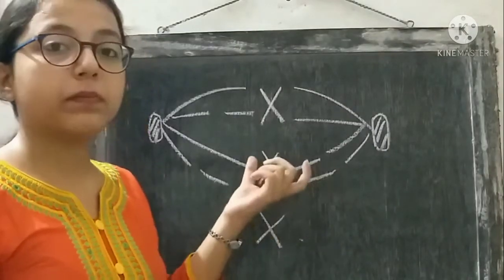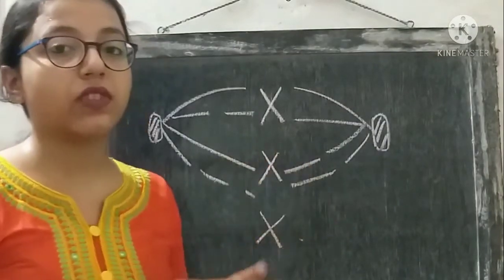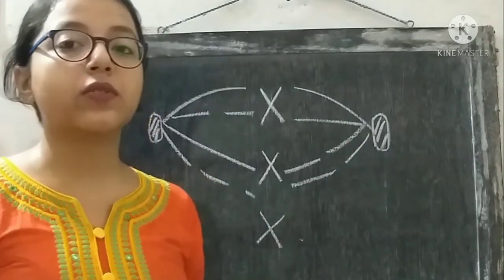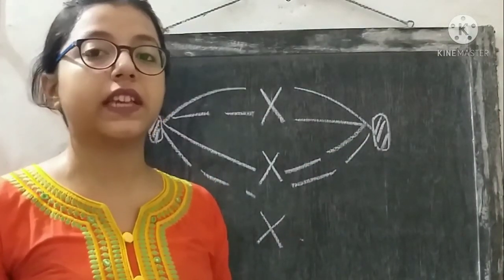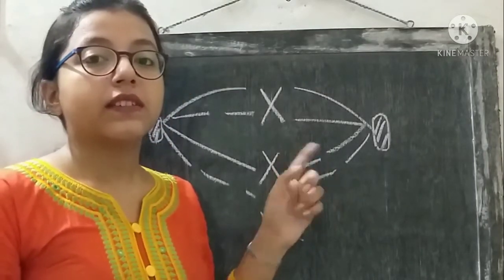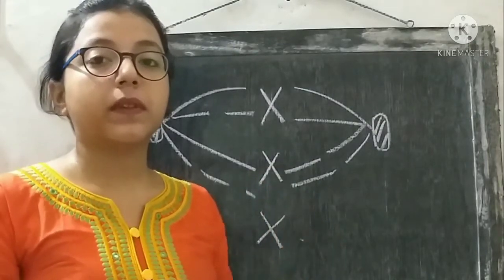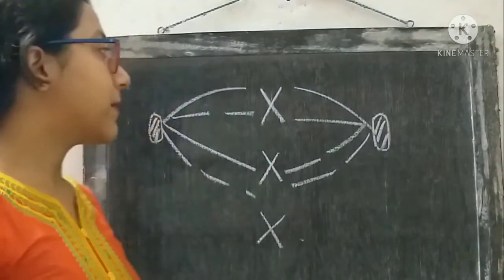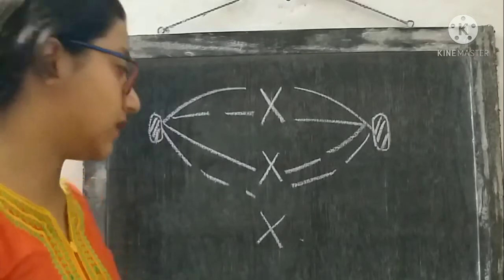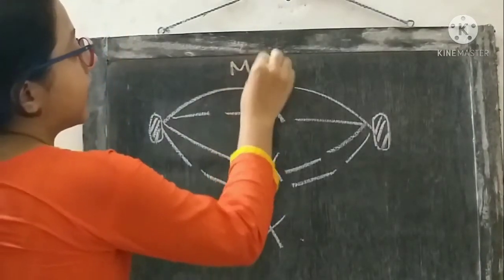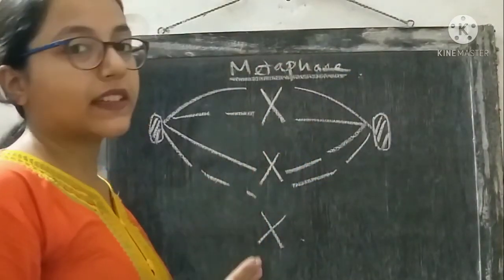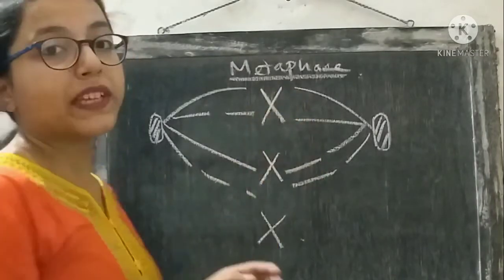Because during this mitosis process, what happens? A thread-like structure called spindle fiber is generated from a structure called the centrosomes. Centrosomes are present in the parental cell, and these centrosomes produce spindle fibers, and these spindle fibers separate the duplicated chromosomes apart during mitosis. This is how the chromosomes align at a single plane during the metaphase stage of mitosis. Chromosomes align at a single plane, and these chromosomes are the duplicated chromosomes.